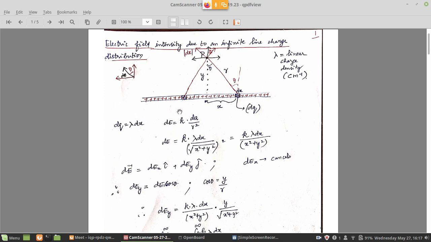Right. So from the center of this, what is the center for an infinite wire? For an infinite wire, any point is a central point, no problem. Anywhere you can take the center, because on either side it is extending to infinity. So under that condition, we can assume that at the reference point, let us say, which is the origin of this wire, I am considering an element at a distance x from that origin.